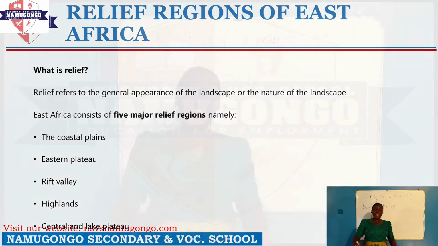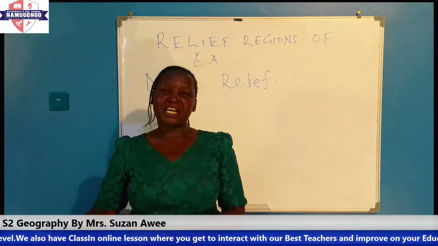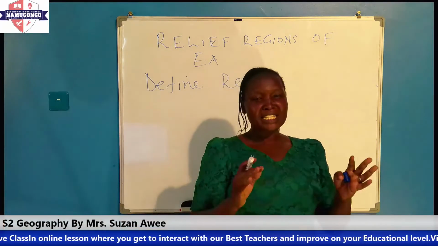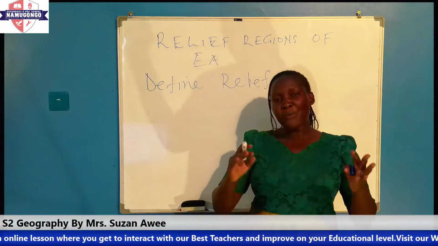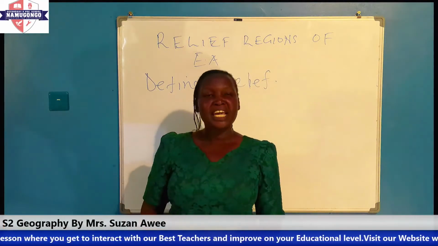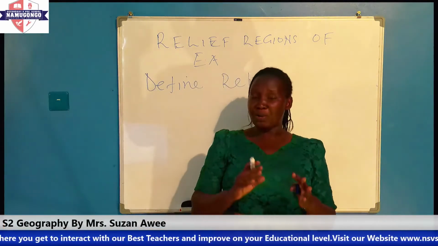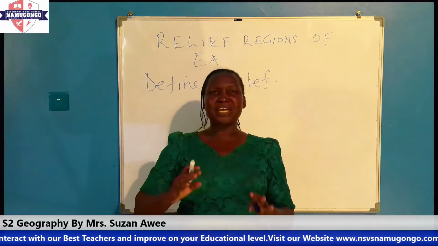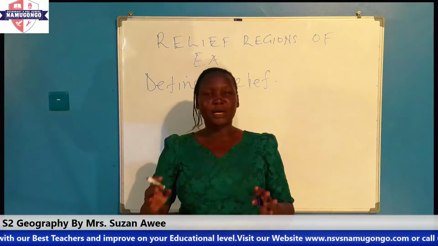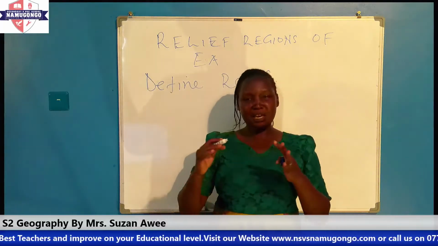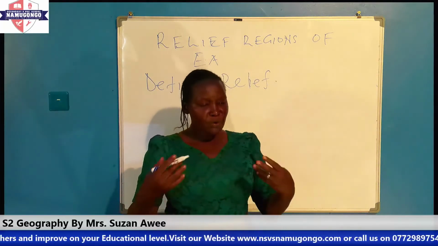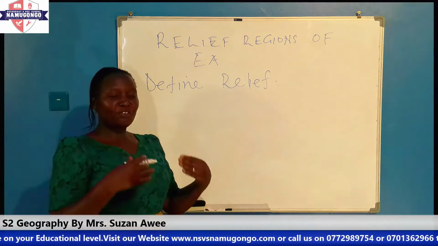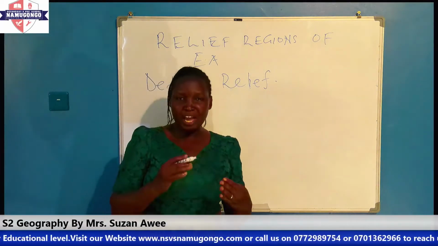You will find that there are some parts of East Africa which have mountains, and some parts which have depressions. There are some areas which have maybe lakes and plateaus. So we want to find out the nature of the landscape of East Africa.